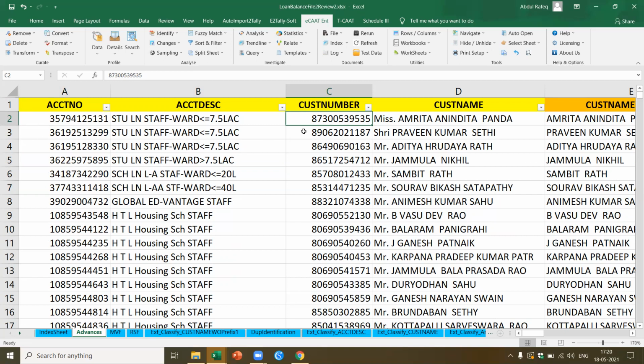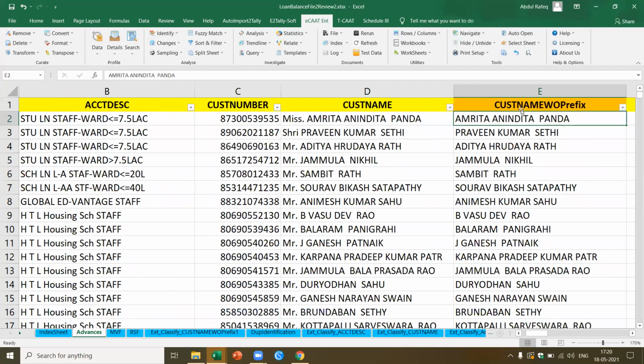How can we verify what are the customer numbers, and for each of the customers, how many loans have been given? Now, similarly, I've added a new field here because in some cases I found they added this prefix: Miss, Shri, Mr., like that. And in some cases they did not, and because I want to find duplicates, I do not want this prefix. So I've removed this. This is the customer without the prefix.